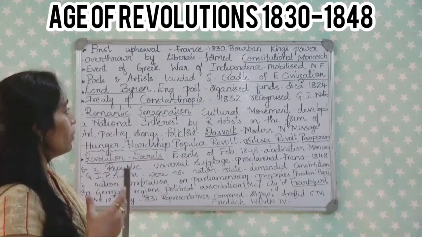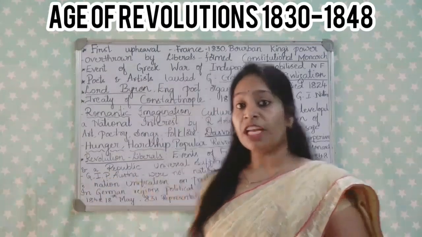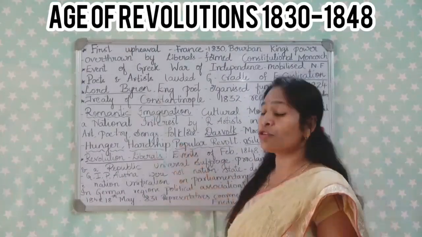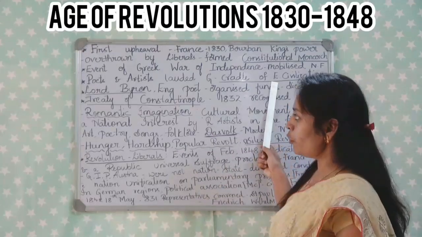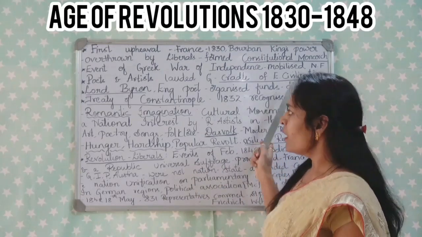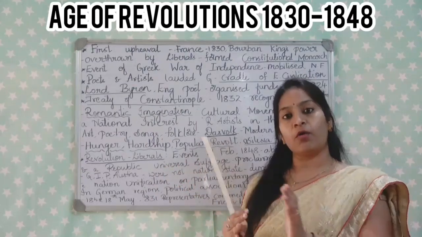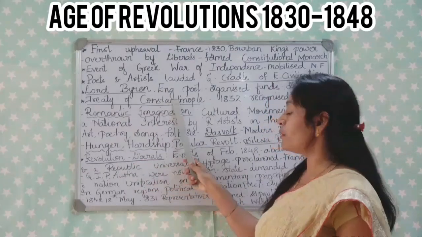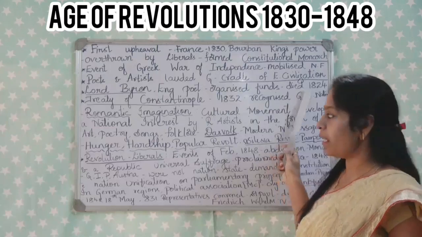Later the Greek war of independence mobilized national feelings, and it sparked off throughout Europe. Poets and artists also praised Greece as the cradle of European civilization. The Treaty of Constantinople of 1832 recognized Greece as an independent nation, as part of Greece was under the control of the Ottoman Turks.